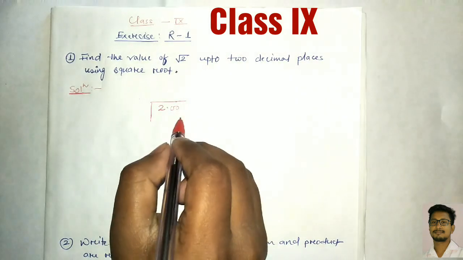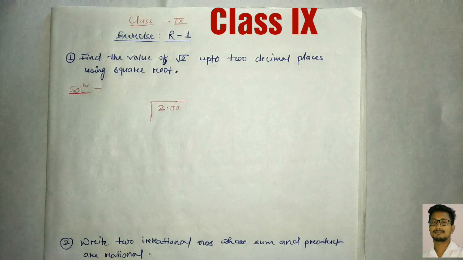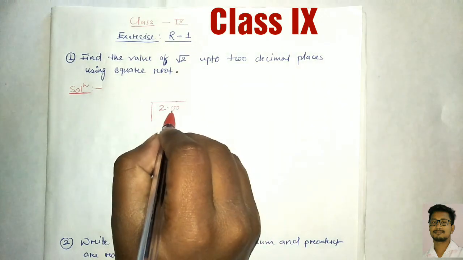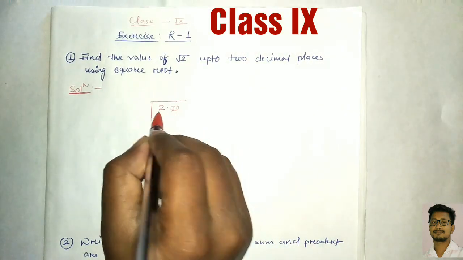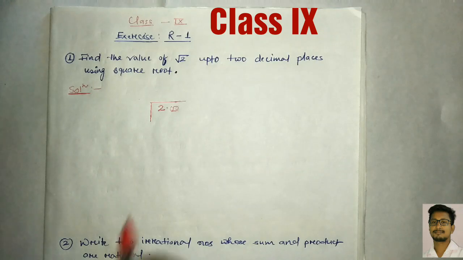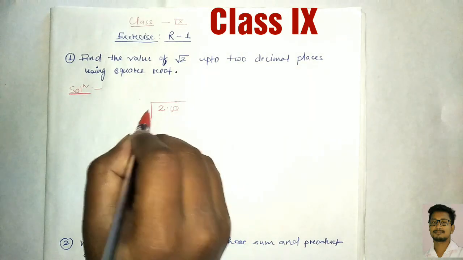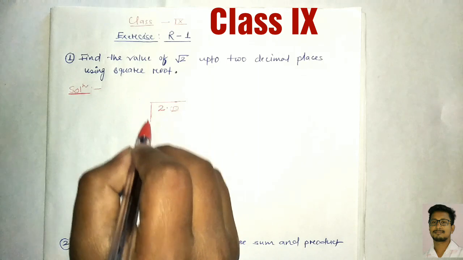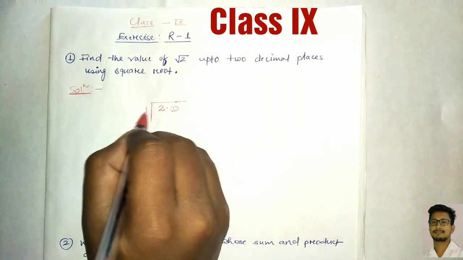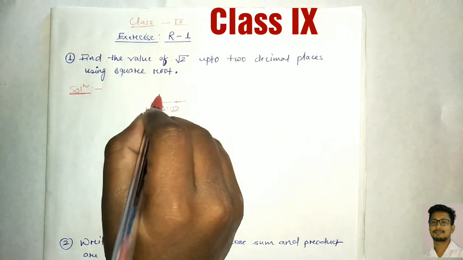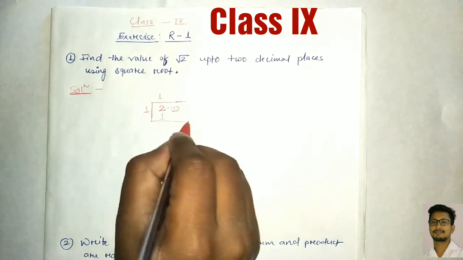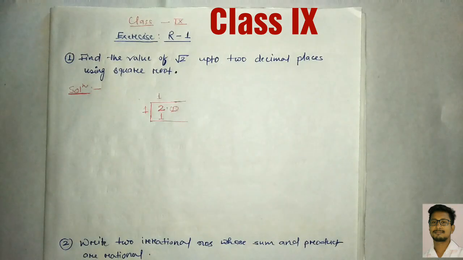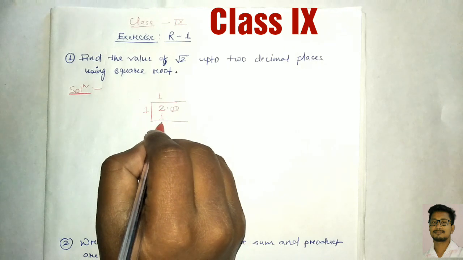Now we'll make it pair. We come from the right side. Okay, it's one pair and this 2 is now single. Now whatever number you put here, the quotient also will be similar. Okay, now maximum you can put here 1, 1 1s are 1. Clear. Now we have to find out the remainder here. 2 minus 1 is 1.